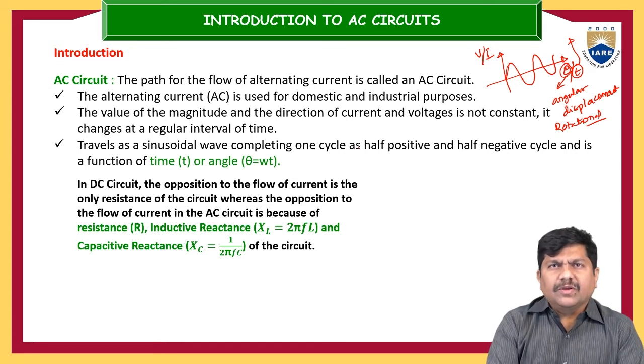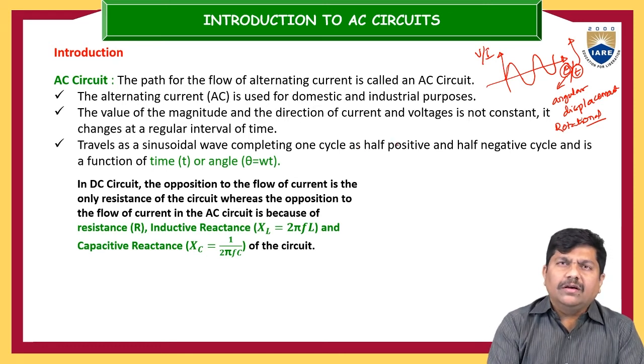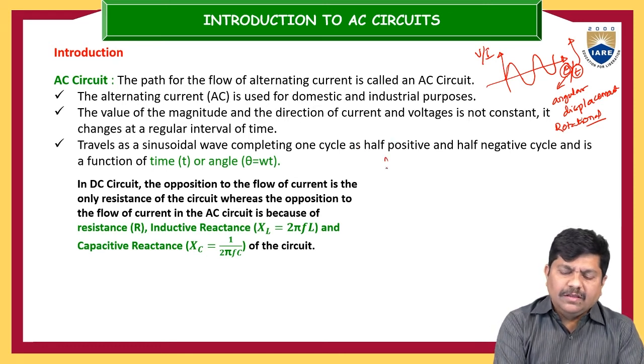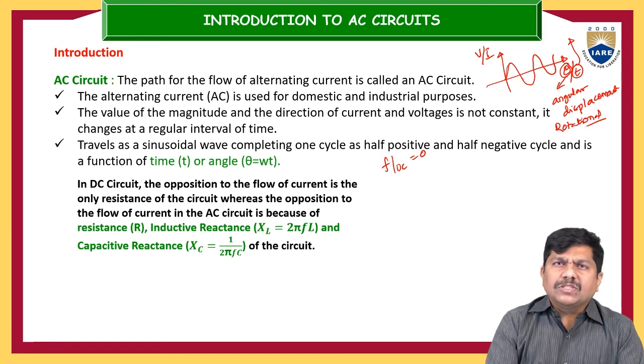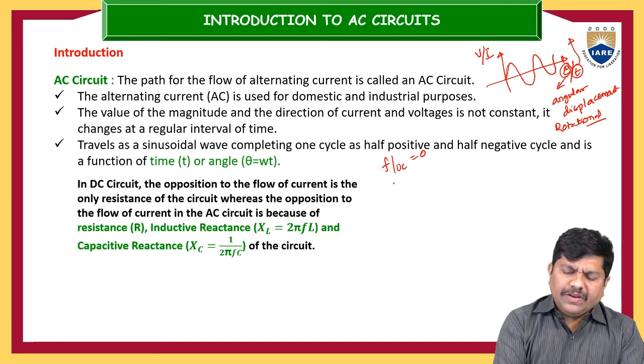And in DC circuits, normally you might have heard about frequency. Now the frequency of a DC system is 0, because frequency can be defined only if a system has positive and negative pulses, or an on and off system. The frequency of an AC system is not 0.